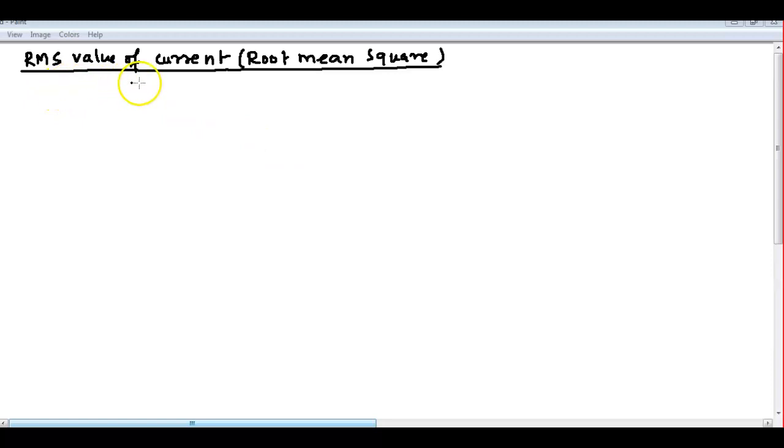Okay, next is the RMS value of current. RMS is called root mean square. This is also called, as sometimes comes in the derivations, the effective value of current. Yeah, RMS value of current. Okay, I will define it here.